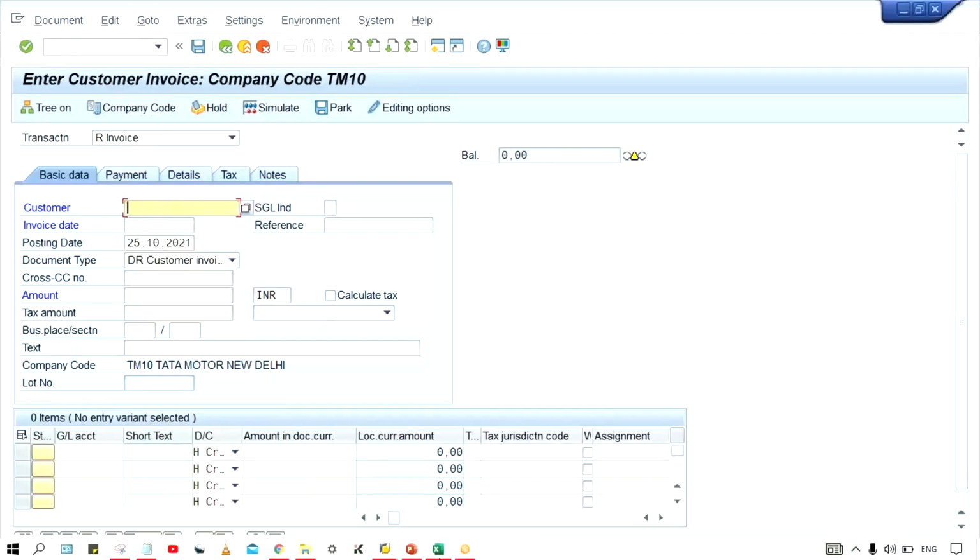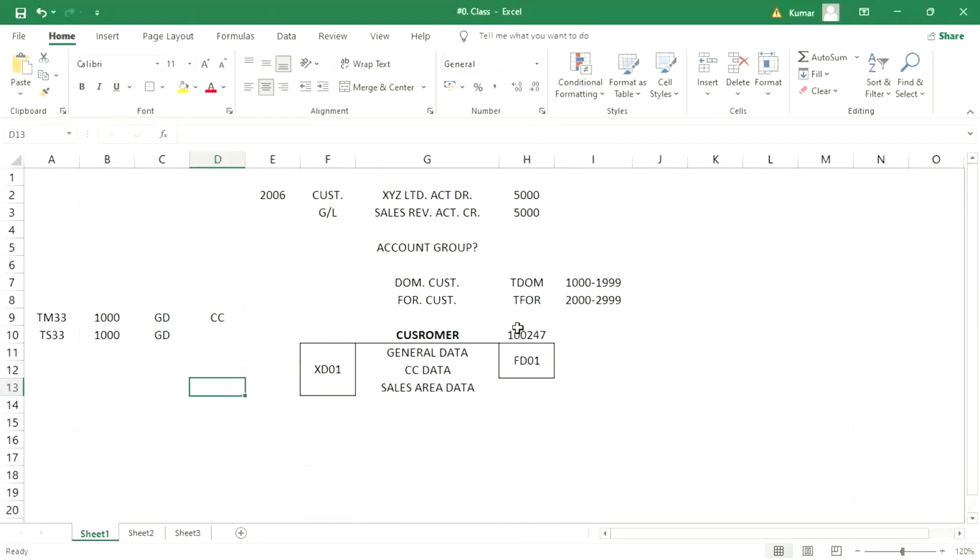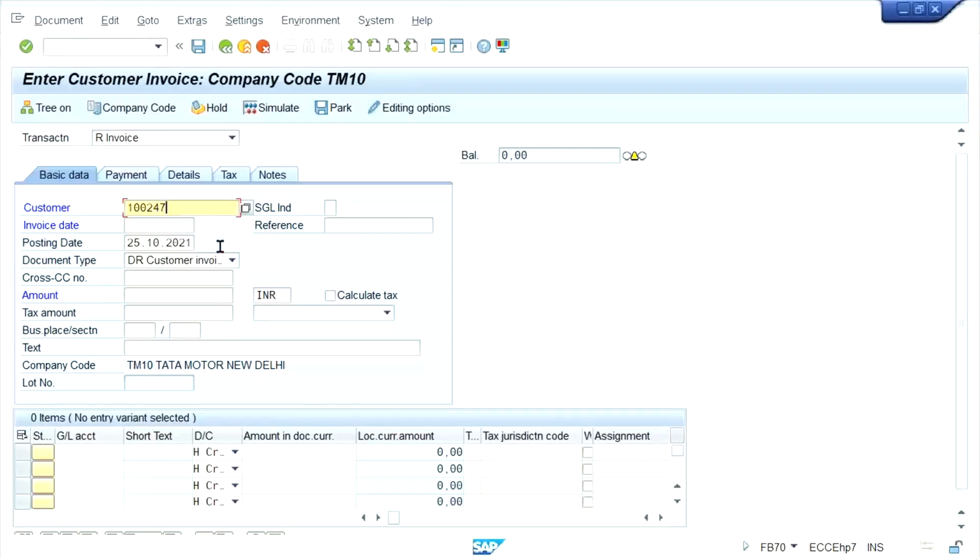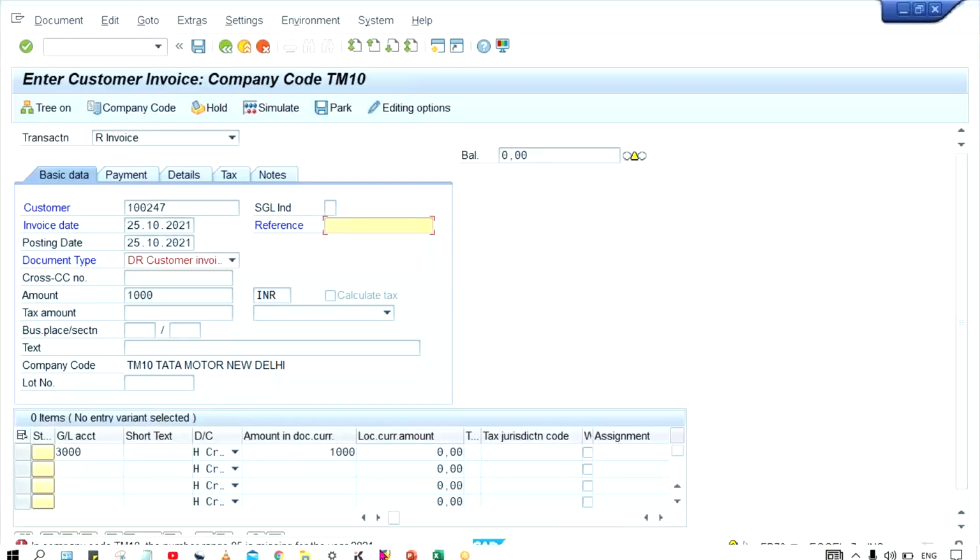Give your customer number here. Okay, give a date, and then the amount is going to be given here. Then the GL account is going to be given. Press enter. Number range 05 is missing, right? So what do we have to do, guys?